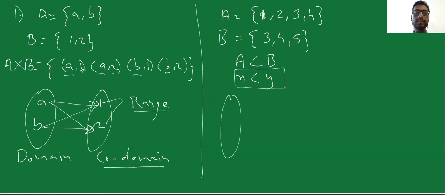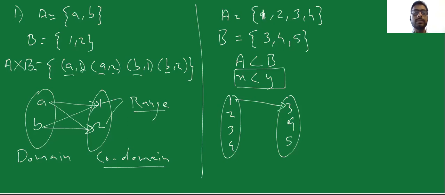So over here, I will write elements of A, which is equal to 1, 2, 3 and 4. Over here, I'm going to write elements of B. Elements of B are 3, 4 and 5. However, there is a relation condition this time. And the condition is that X should be less than Y, or the elements of A should be less than elements of B. So who satisfies these conditions? 1 is less than 3.